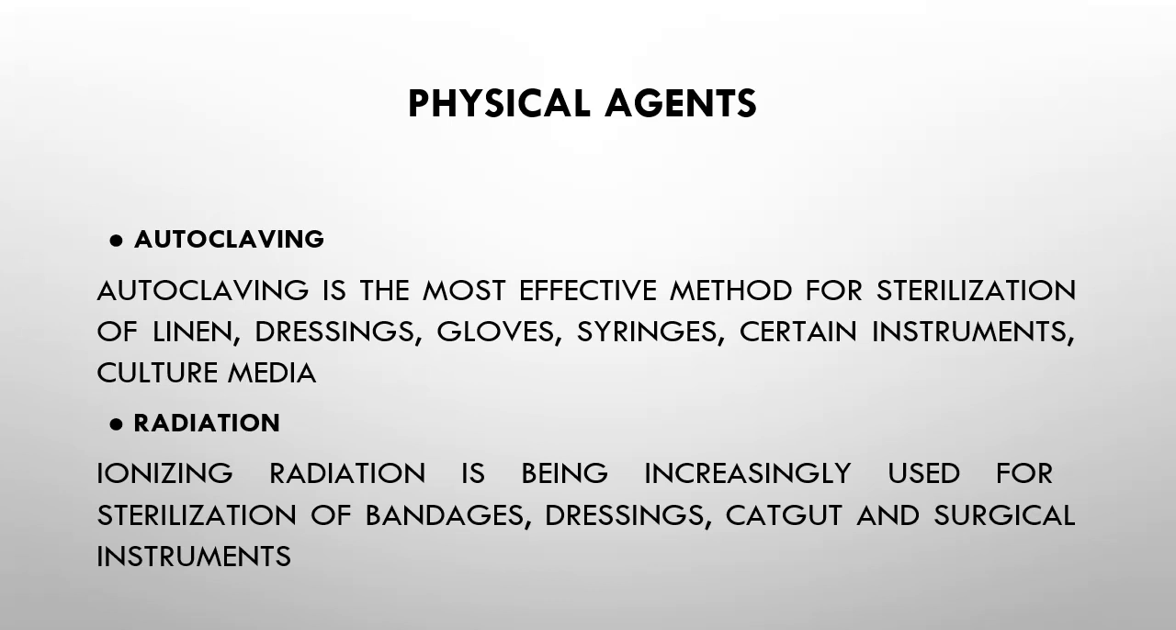Usually, we use a temperature of 122 degrees C under 15 pounds per square inch. It is used for the sterilization of linen, dressings, gloves, syringes, certain instruments, and culture media. In radiation, we use ionizing radiation, and ionizing radiation has great penetrating powers with little or no heating effect. However, it is a costly method. It is used for the sterilization of bandages, dressings, catgut, and surgical instruments.